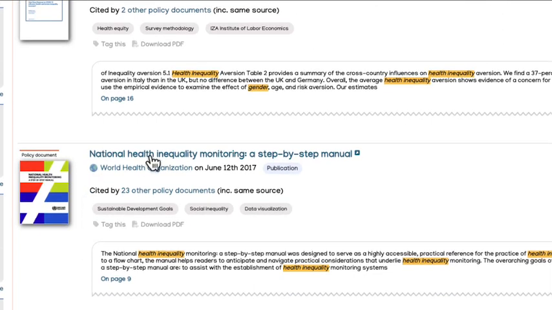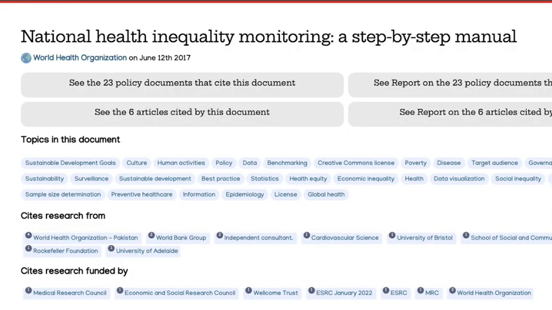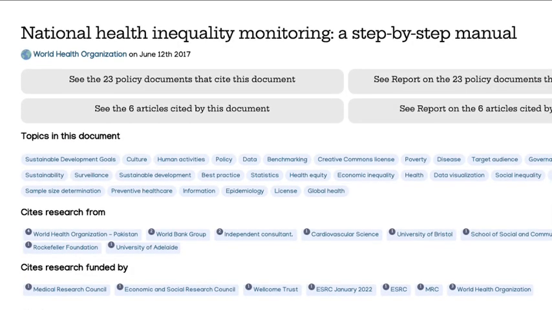So if we click on the title here, you can see that this policy document is cited by a lot of other policy documents, and this document cites 6 scholarly articles. So we're very clear about the difference here, that we use the word articles for scholarly research and documents for policy documents, and that will be consistent throughout the platform.